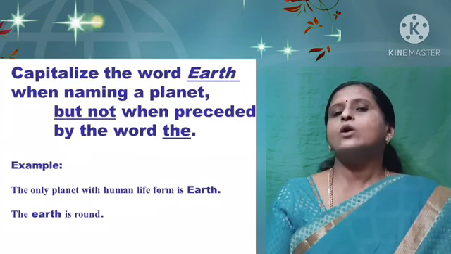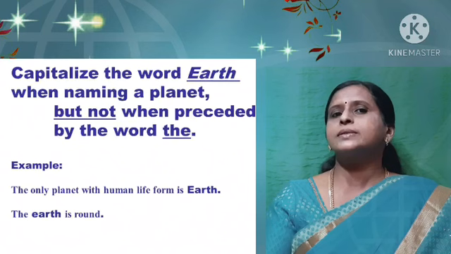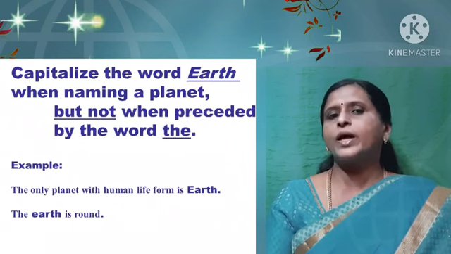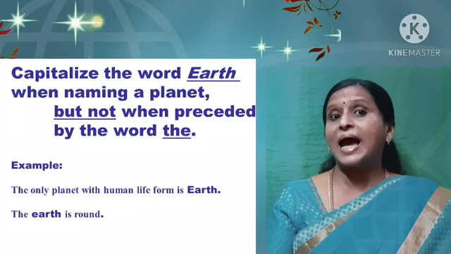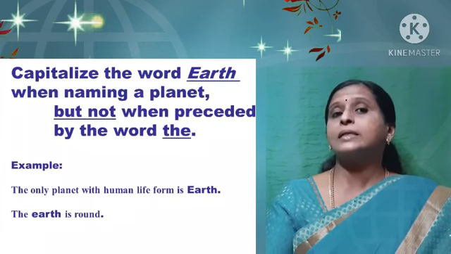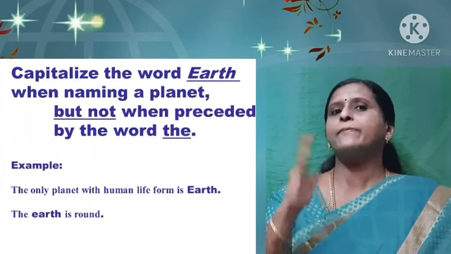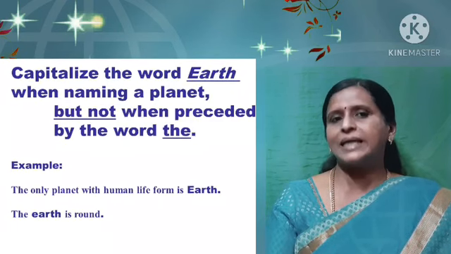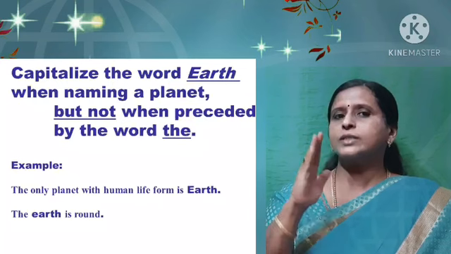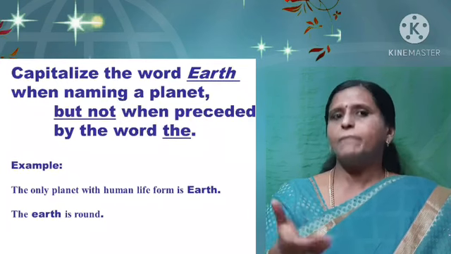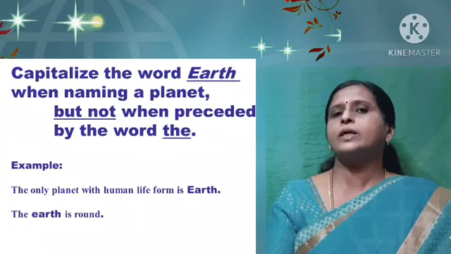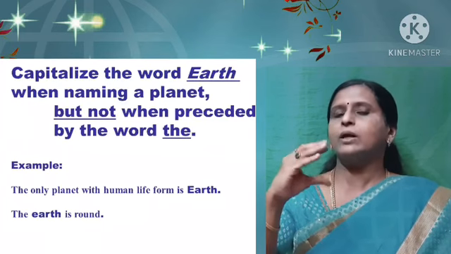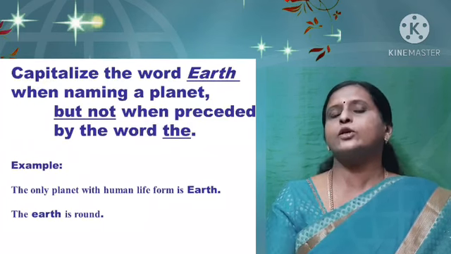Keep that in mind. So, all planets and celestial bodies, Earth, Sun, Moon, all of them will have capital letters, and some galaxies also, and some nebula. We say Crab Nebula. All that you must have learnt in your science. So, all such celestial bodies or planets should begin with the capital letter. See how many? Are you making a note? I will recapitulate it at the end of the session.